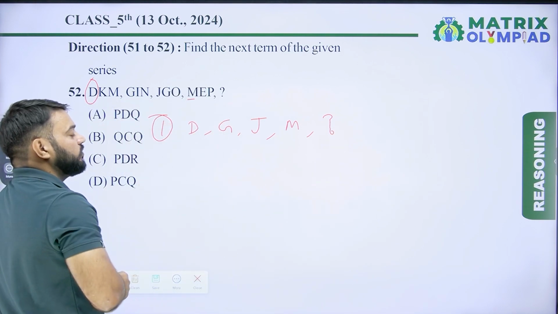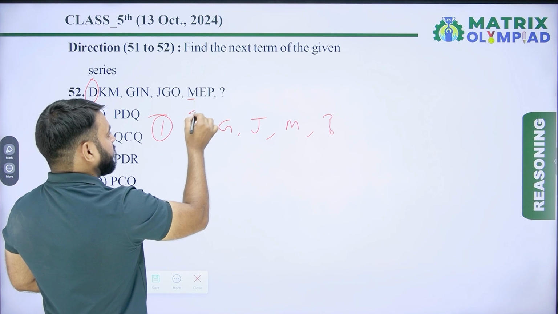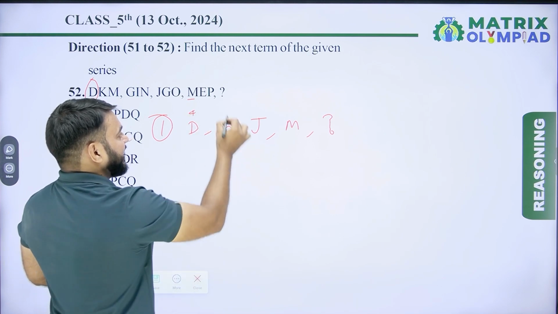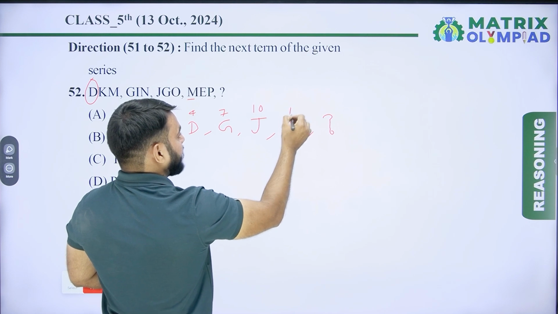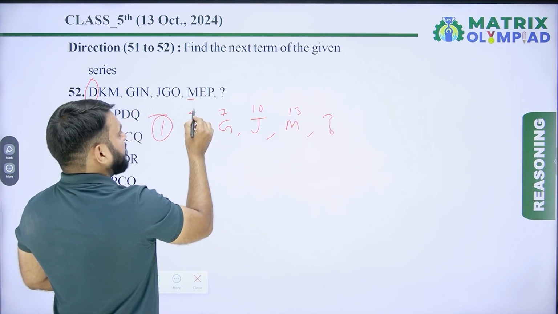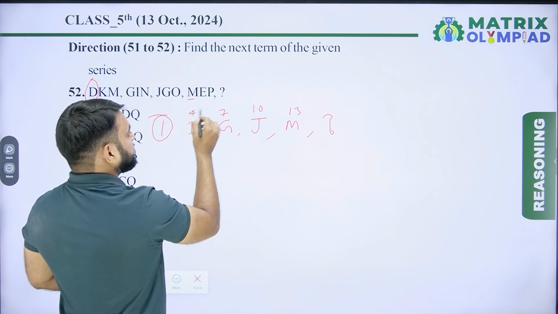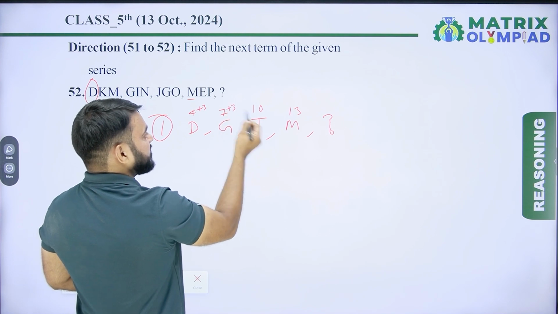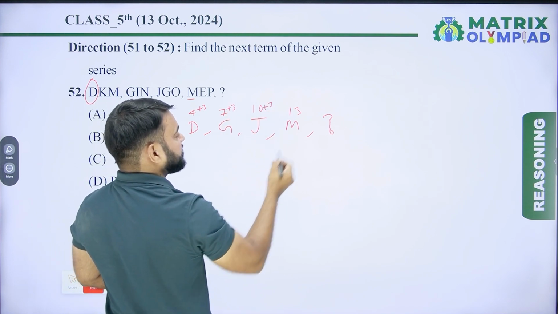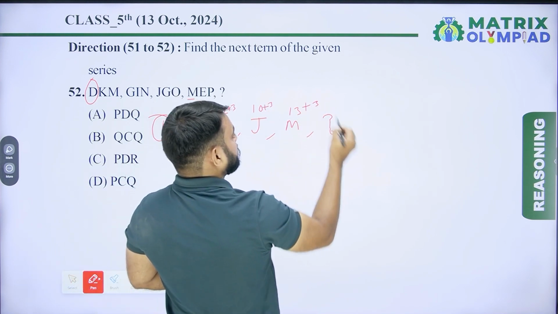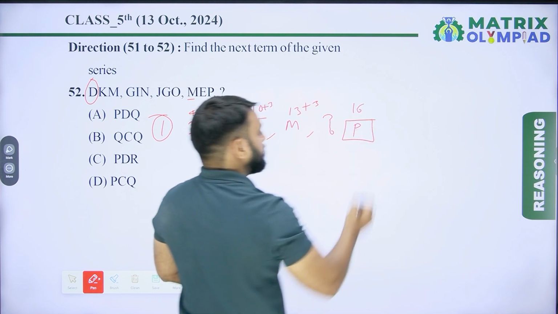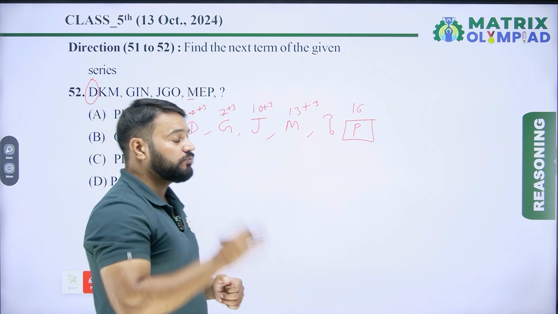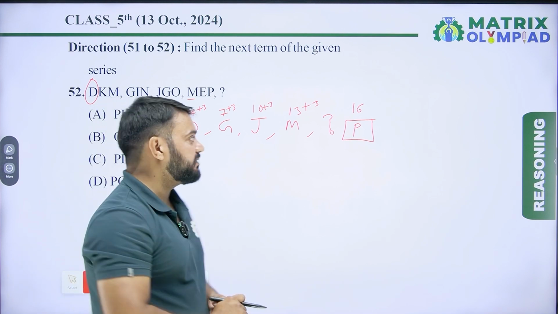So the place value of D in the English alphabet is 4. Now the place value of G is 7. The place value of J is 10. The place value of M is 13. So the pattern is 4 plus 3, it means 7. Now 7 plus 3, it means 10. Now 10 plus 3, it means 13. 13 plus 3, it means 16. So here P, because the place value of P is 16. So the first alphabet of the missing term is P.